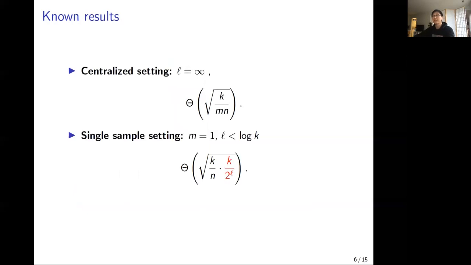Under communication constraints, the problem has been studied in the single sample setting where m equals 1. Note that here we require L to be less than log k, since otherwise each user can simply send the observed sample, and we go back to the centralized case. The rate is known to be the following. We can see that the error is increased by a factor of square root of k over 2 to the L compared to the centralized single sample case.